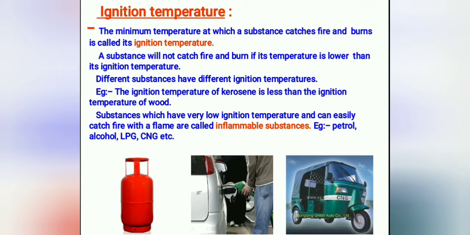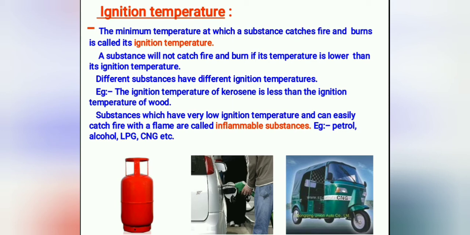If you bring a lighted matchstick near the wood, it will not burn. What do you have to do? We have to place some dry grass or paper, or put some kerosene. First we put the lighted matchstick, and what will happen? First the kerosene will start burning, then the grass will start burning, then the paper, and later the wood will start burning.